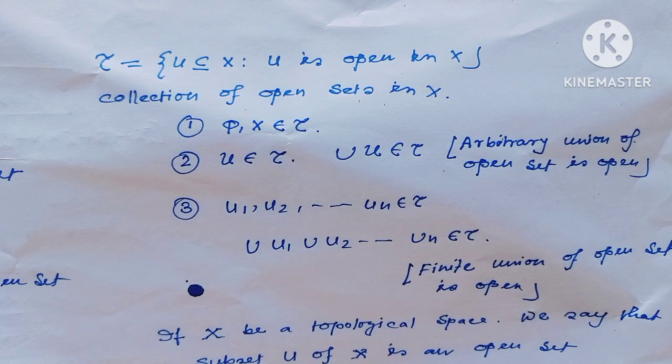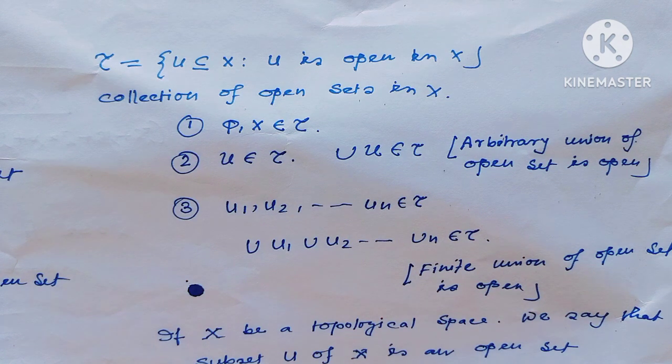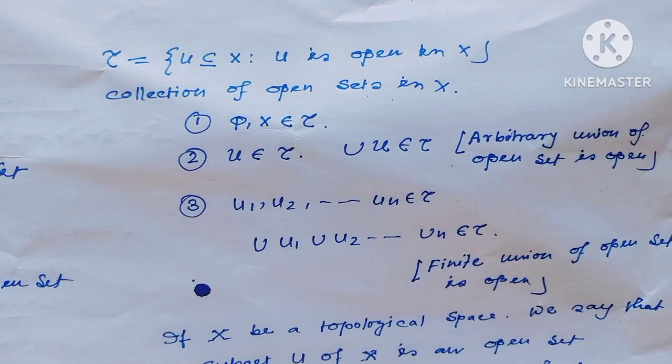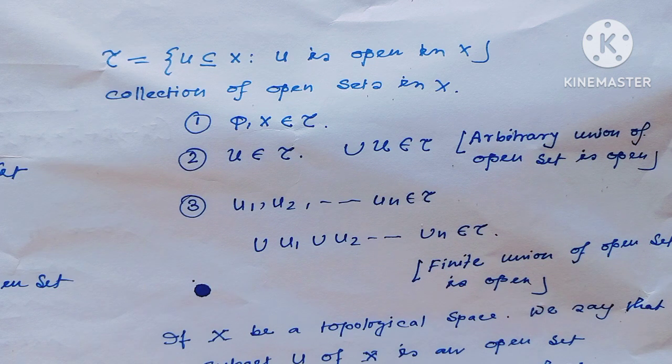We all know a topological space is a collection of open sets in the space X, denoted as U subset of X such that U is open in X. In a topological space, this collection of open sets is called tau. Criterion 1: phi and X always belong to tau.